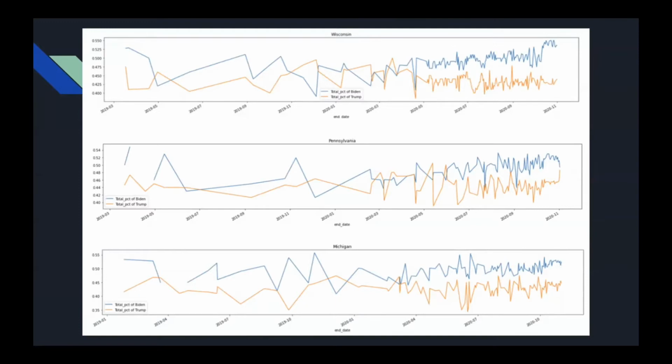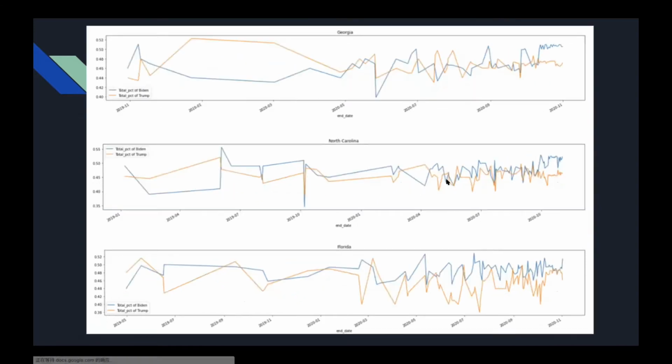From the graph, we can find that in the initial stage of this year, from January to May, the orange line and blue line were twisted, which means the support rates of Biden and Trump were very close. As time went by, the two lines started to separate. From May 2020, in Wisconsin, Michigan and Pennsylvania, the support rate of Biden started to be higher than Trump's. In Georgia and North Carolina, a similar pattern happened in late October. In Florida, the support rates of the two were very close until the election.